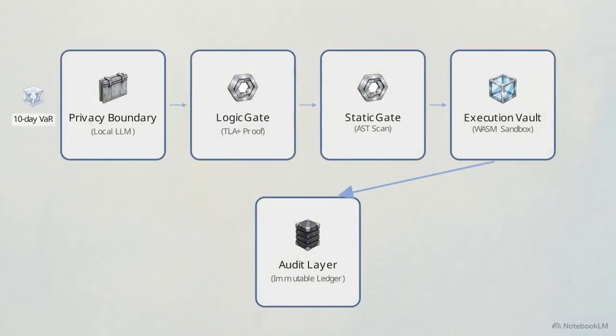To see it in action, we submit a request to calculate a 10-day value at risk for a live portfolio. The request passes through the local model and generates a rigorous proof in the TLA+ gate. Once verified, the Python code clears the static scan and enters the isolated WASM sandbox. The code runs successfully within its instruction quota, returning the final data to the user. For compliance, every step, the proof, the code, and the results, is automatically logged in an immutable ledger.